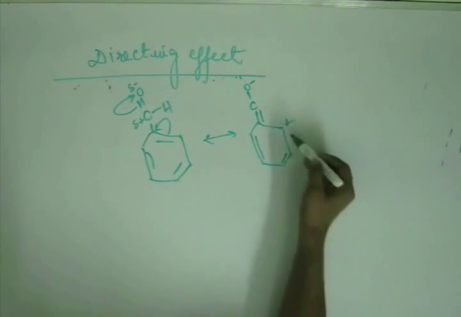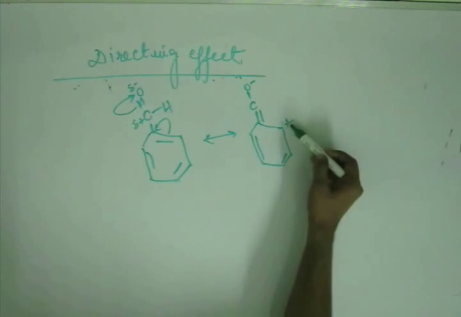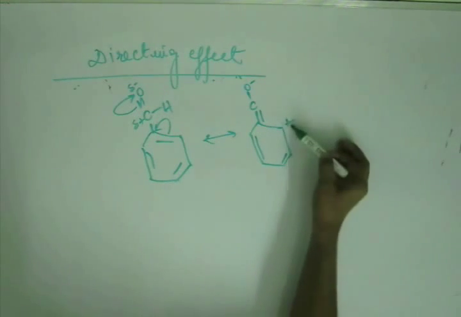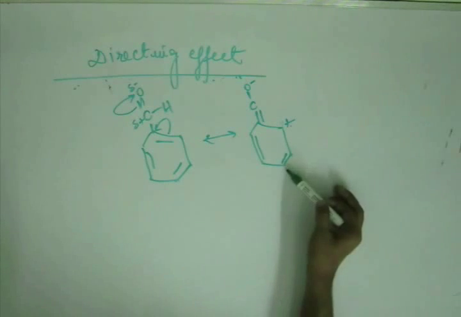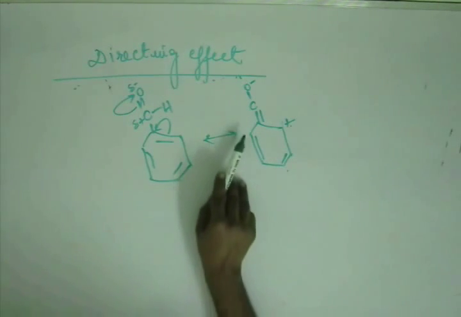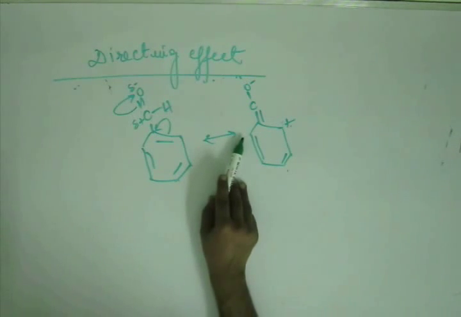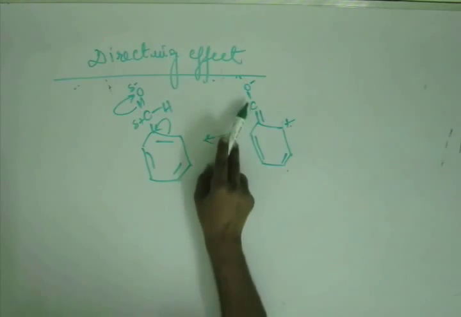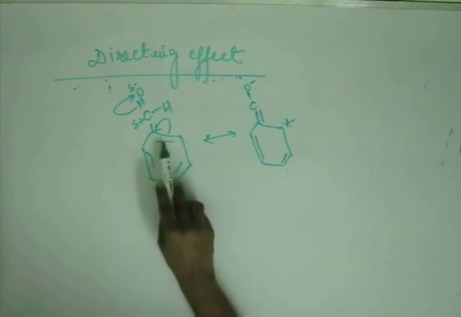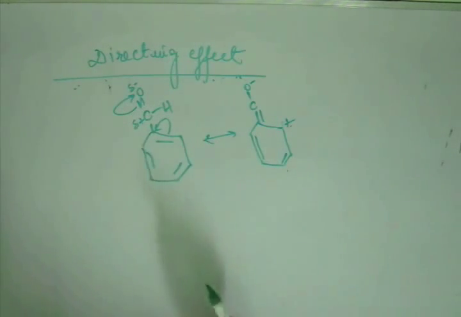Now what will we do? We will again draw the resonating structure. This plus will come to para in another resonating structure, and again in another resonating structure, this plus will go to the other ortho, and in yet another resonating structure, again you will have a bond between carbon and oxygen, making it neutral but changing the position of the pi bond in the ring.